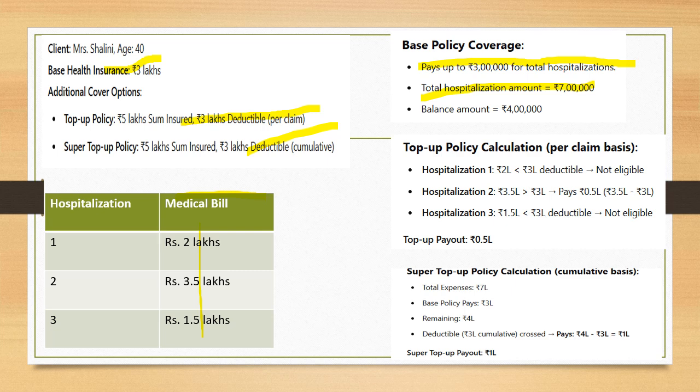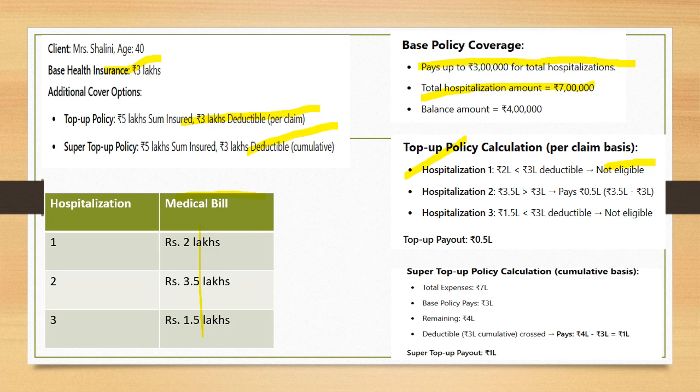Remember one thing, deductible comes into play here. In the first case, the claim of 2 lakhs is not paid from the top up because the deductible is 3 lakh and the claim is just 2 lakhs. The claim is less than the deductible, so nothing is paid. 2 is less than 3 lakhs, which is the deductible, so not eligible for any payment, right? The 2 anyway has been paid from the base, but what will happen with the top up is what we are trying to learn, right?